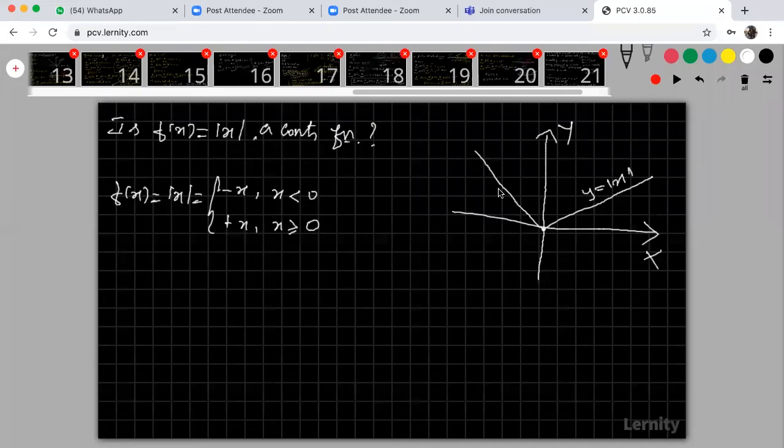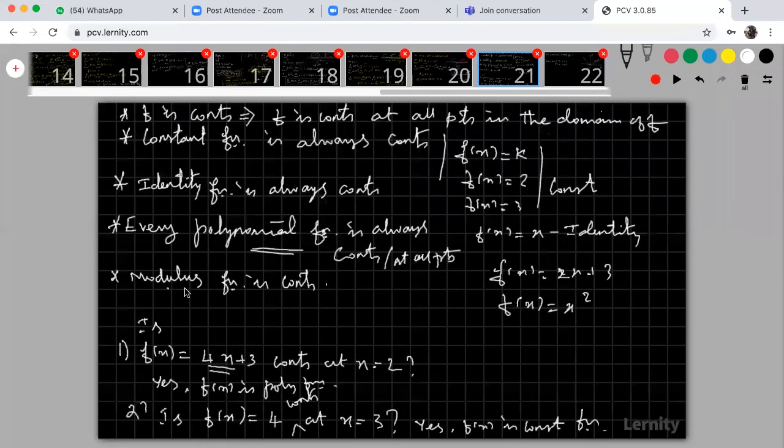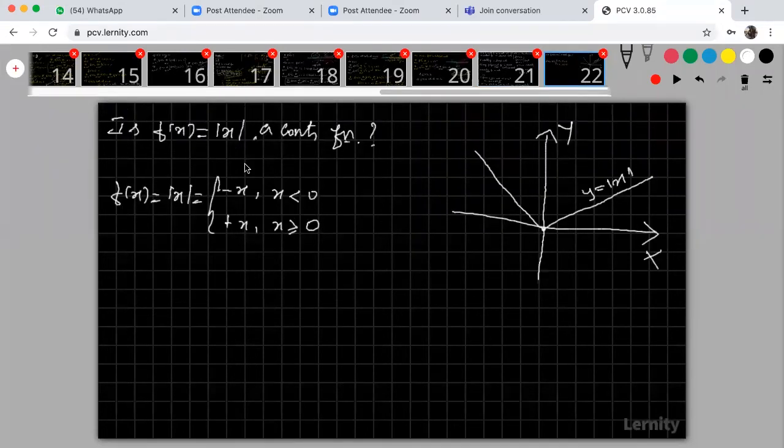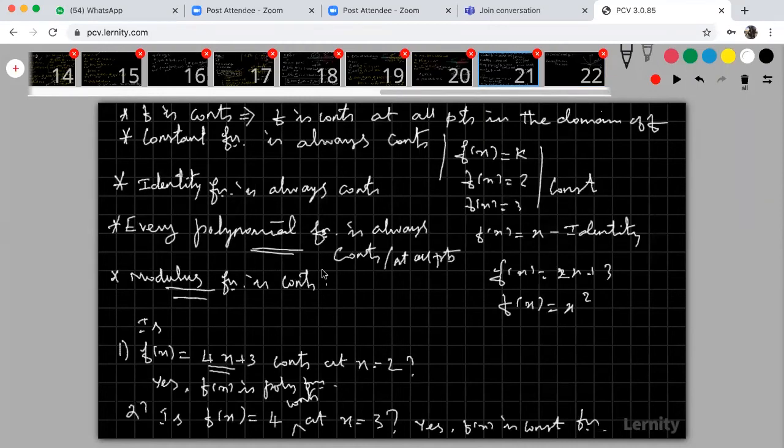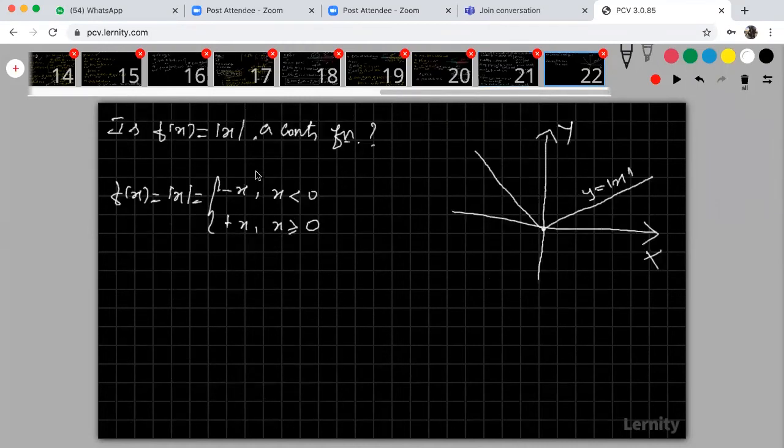Without any break, we can draw the graph, without lifting the pen. Therefore, the function is continuous. Also, I have told one result: the modulus function is continuous. But if it is a one mark question, you can answer that the modulus function is continuous. Suppose they ask for 2 marks or 4 marks, then you have to write the concepts, how it is continuous. How can I write?